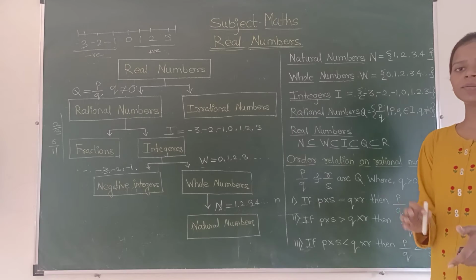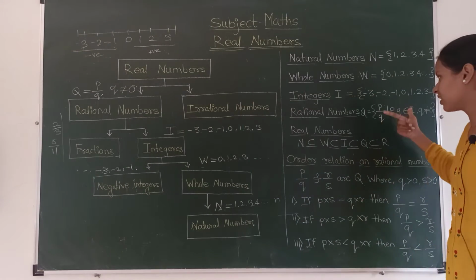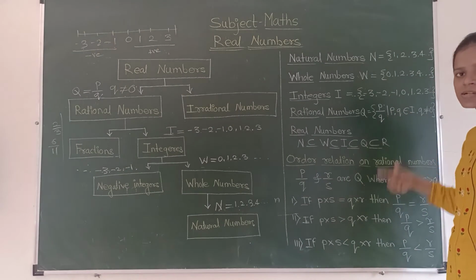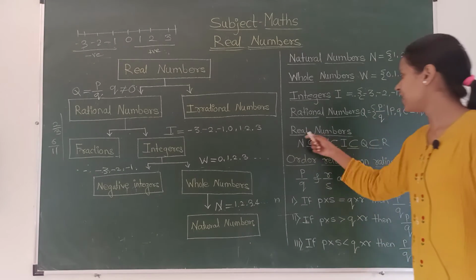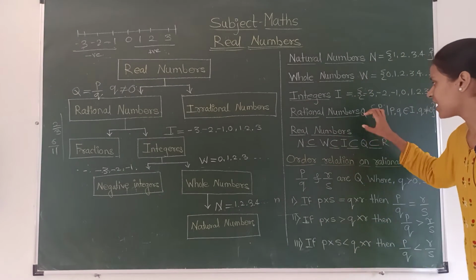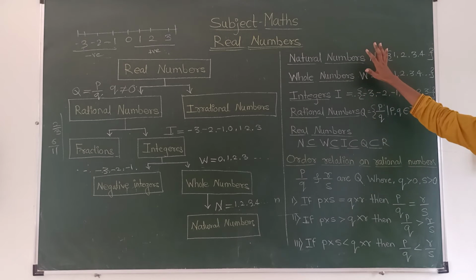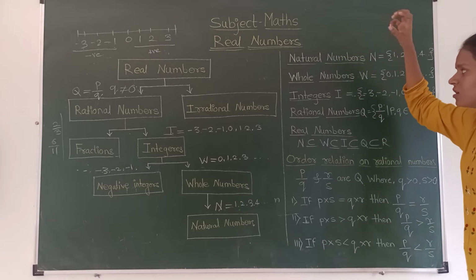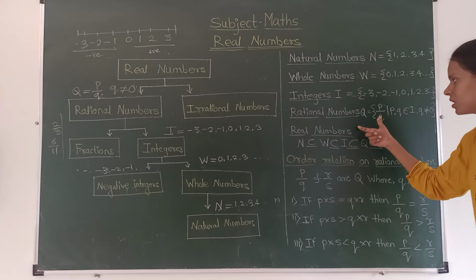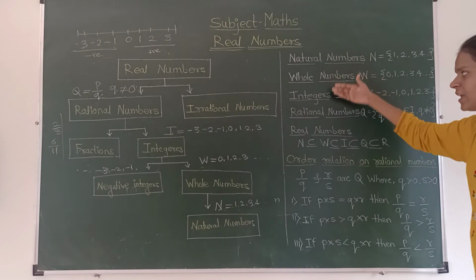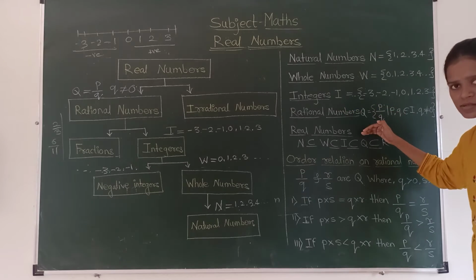Q must not be equal to 0. These are the conditions for rational numbers, and we show the set of rational numbers by Q. After that, real numbers. Real numbers are the numbers which contain all these numbers: natural numbers, whole numbers, integers and rational numbers. The numbers which contain all the above numbers are called real numbers.